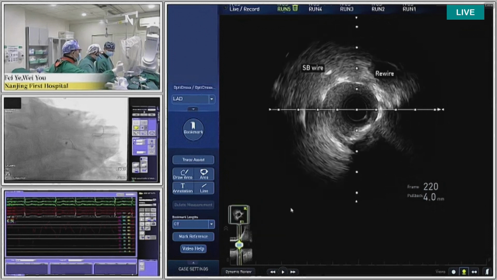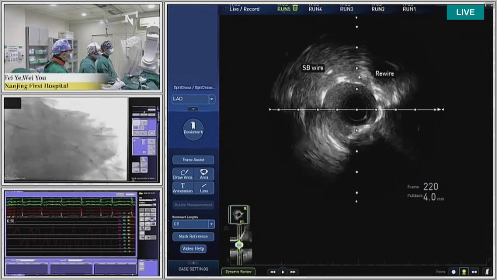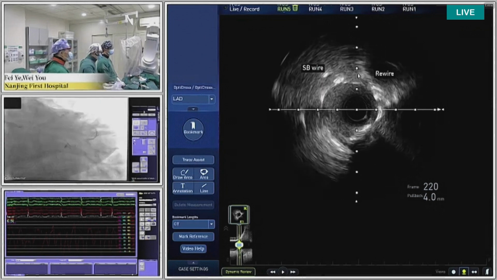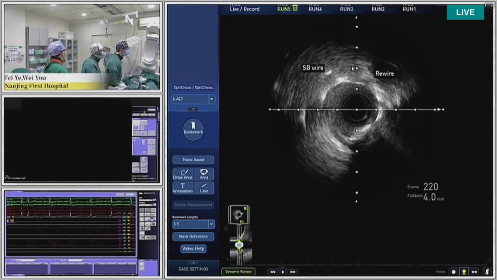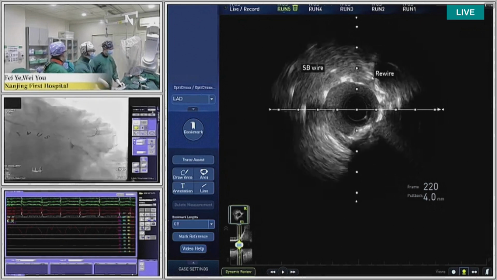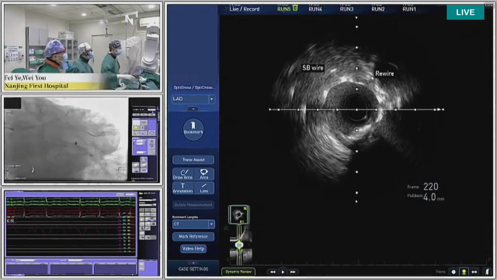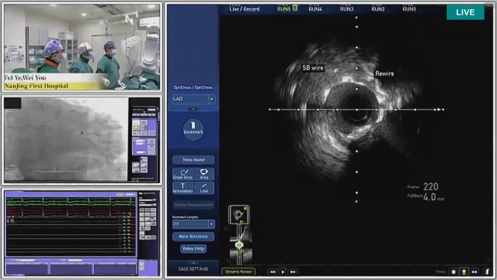And here, at this point in the middle of the side branch opening, we can see two wires in the side branch. This wire is the side branch wire, and this wire is the rewire. In the middle of the side branch opening, the guide wire is already in the side branch, so the guide wire is passing through the proximal cell. So this IVUS check can show the guide wire is passing through the proximal cell.